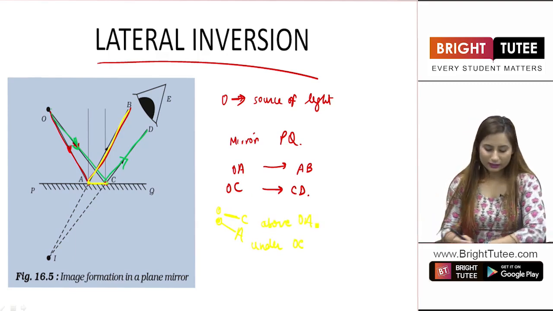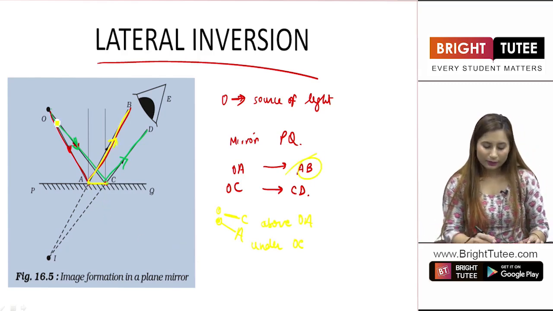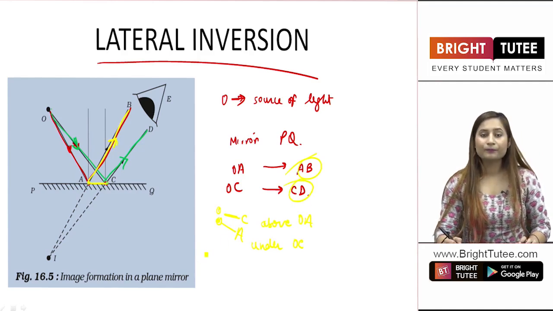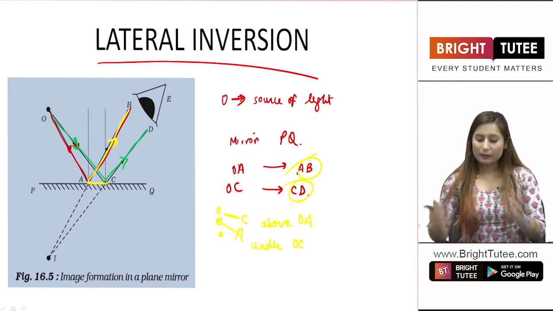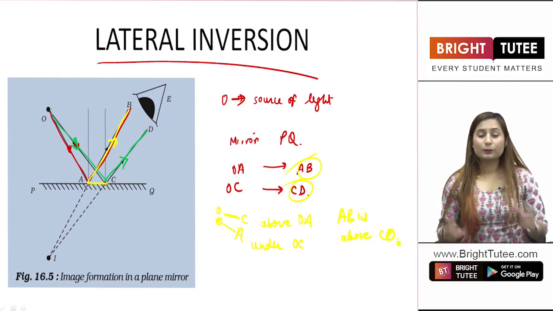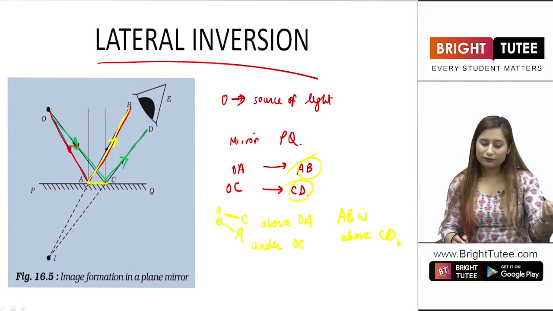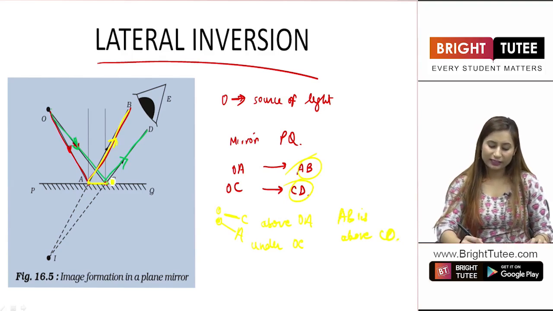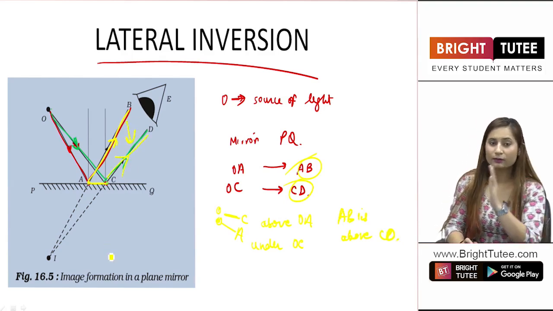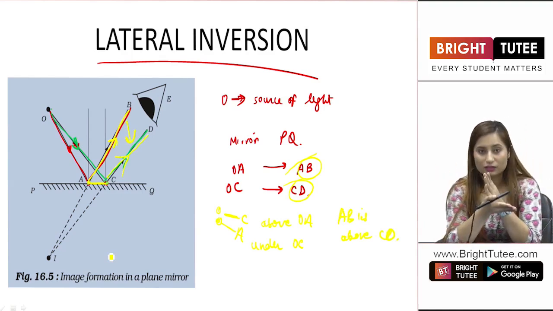What you see after is that when OA reflects it forms AB, and when OC reflects it forms CD. Now AB is above CD. The position has been reversed. Earlier OC was above, now OC after getting reflected is underneath AB, right? It is somewhat behind the C. They have interchanged their positions, right?